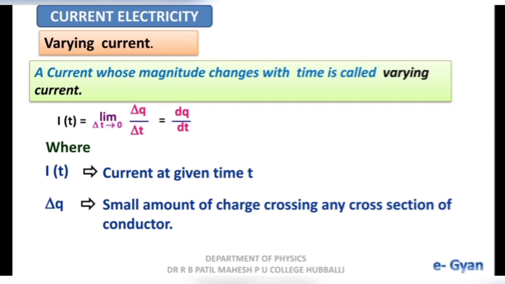Now this can be clearly understood by plotting a graph, current versus time. Current is taken along the y-axis, time is taken along the x-axis. For different values of time, the value of current is plotted as shown in the figure. Okay, this graph represents varying current. Okay, this is the brief description about varying current.